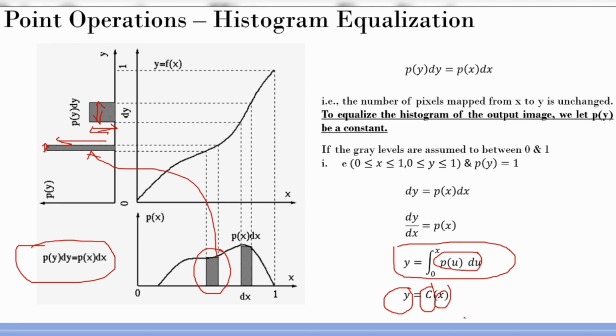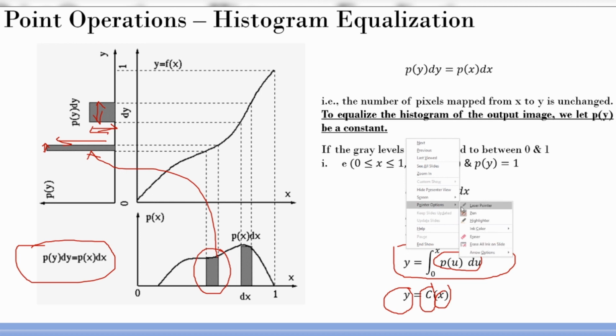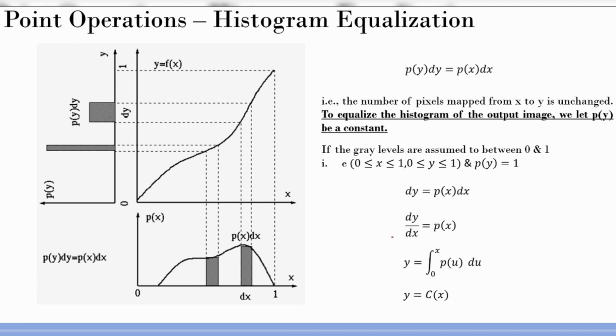That is what this mathematical derivation is telling you, and this is what we intuitively proved. If you really don't understand the mathematical part of it, this is how people establish the technique mathematically. But if you're not understanding it, you can safely ignore it. There's no problem. It's slightly tricky to understand, but intuitively it's very easy. The way I explained in the previous slide is very, very easy to understand. You should be able to follow.